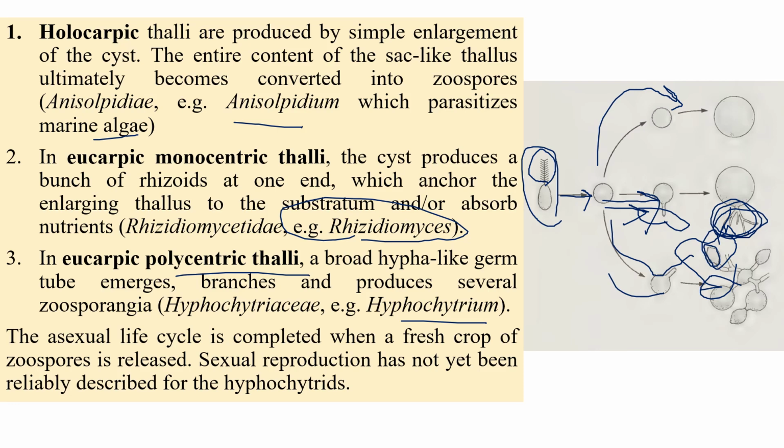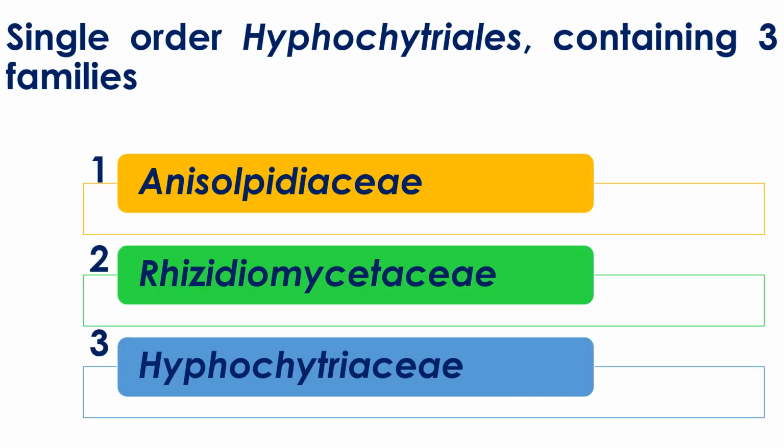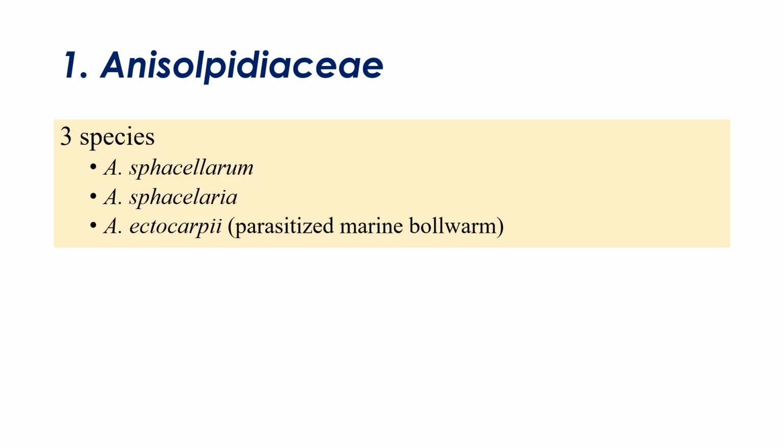Now we will see the different classes. There is only one order in Hyphochytriomycota, Hyphochytriales, which contains three families: Anisolpidiaceae, Rhizidiomycetaceae and Hyphochytriaceae. Now we'll see them one by one. The first family is Anisolpidiaceae, which contains three important species: Anisolpidium, Anisolpidium saprophilum and Anisolpidium ectocarpi.